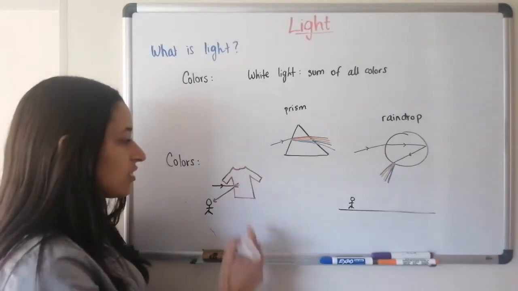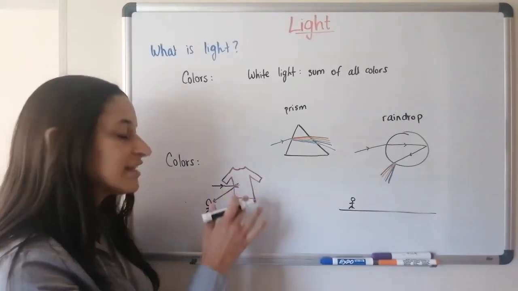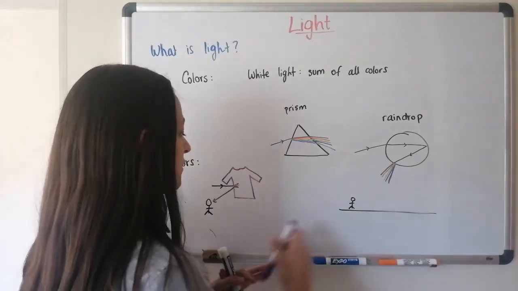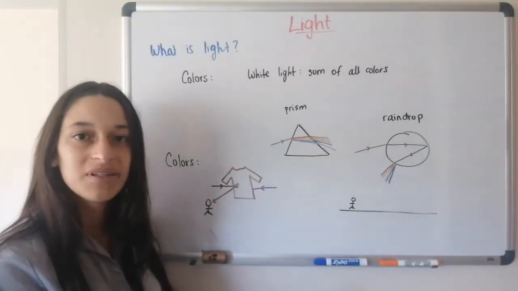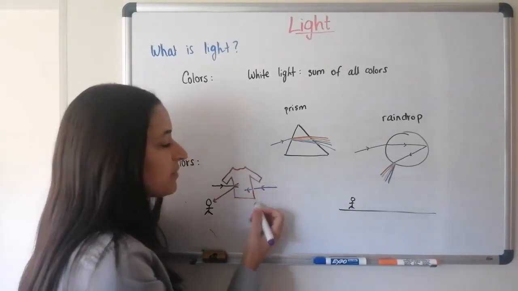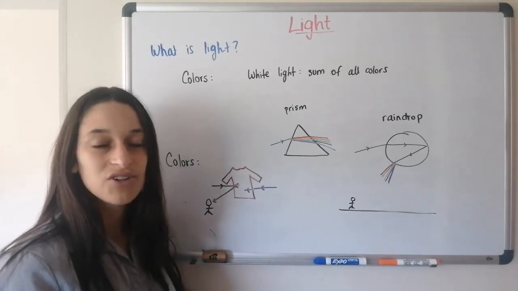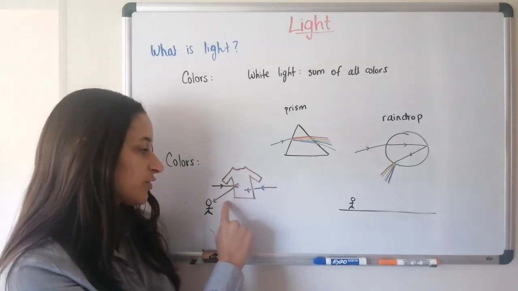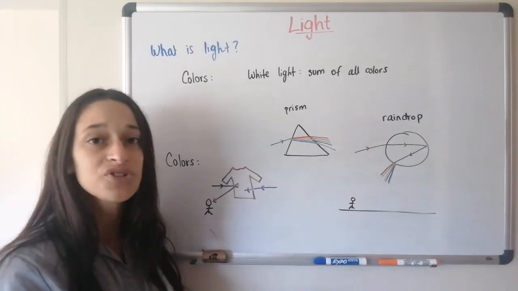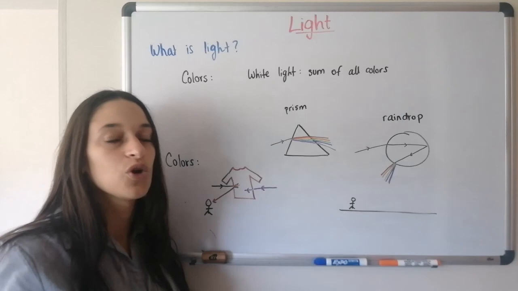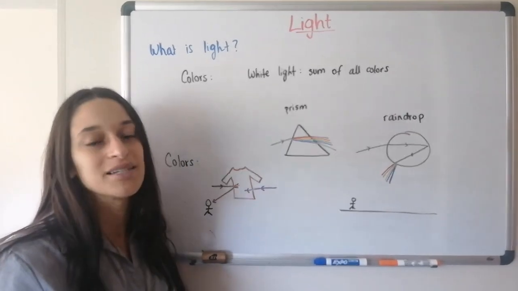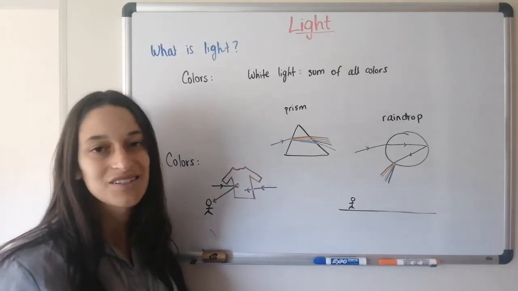If instead of giving white light to this shirt, you gave, for example, only purple light, what's going to happen is that the whole purple light will go in because it's not red light and there's nothing to reflect. This shirt only reflects red light, but if it's only purple, then it won't reflect anything and you'll see it as black. So if you're in a room that only has purple light and you have a red shirt, you will see your red shirt as black. And that's why we see things in different colors.